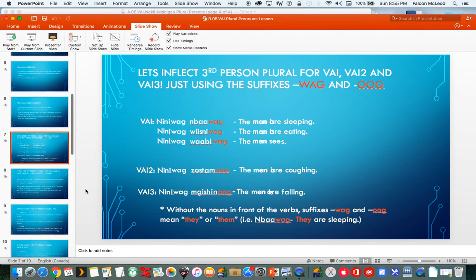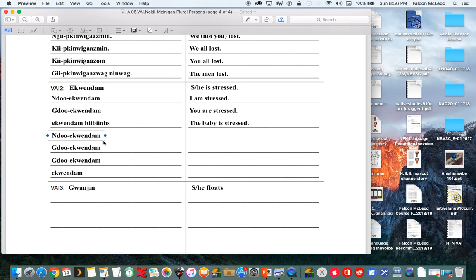So let's do wug first, or third person plural. So we're doing VAI2s. So we just add in an ug at the end and we get rid of that A sound. Wrong one. Right here. Get rid of the A. Add in the ug. BBs is our singular pronoun. Pluralized ug. So equendmug BB sug. That means the babies are stressed.